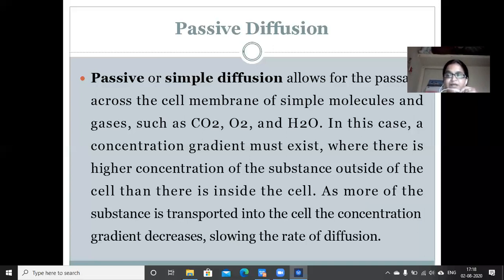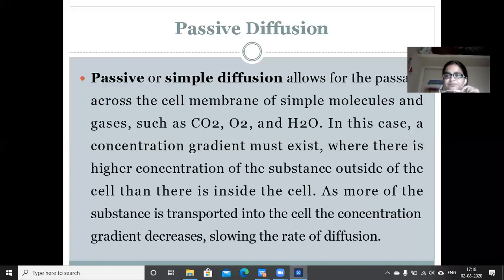For example, out of 100 molecules, if 50 molecules have been transported into the cell, what will be the number of molecules outside the cell? It will be 50 outside and 50 inside. Now there is no concentration gradient here. If there is no concentration gradient, the passive diffusion process will stop. Understood?